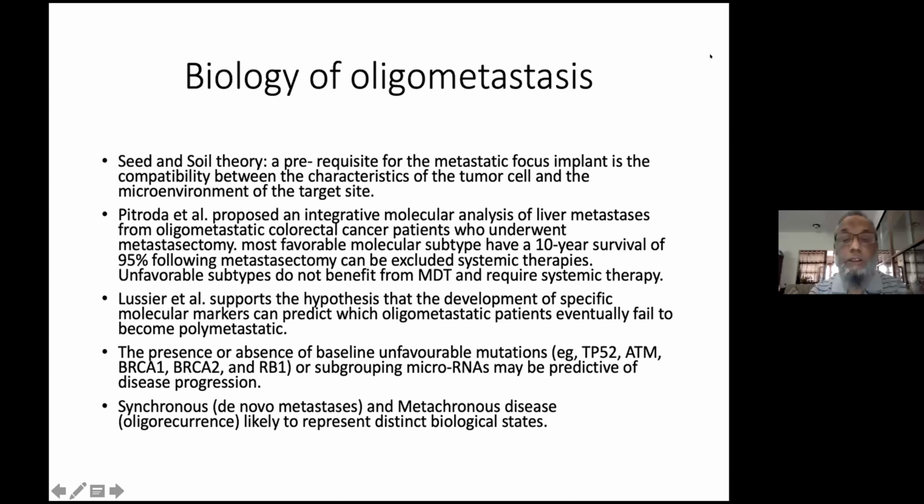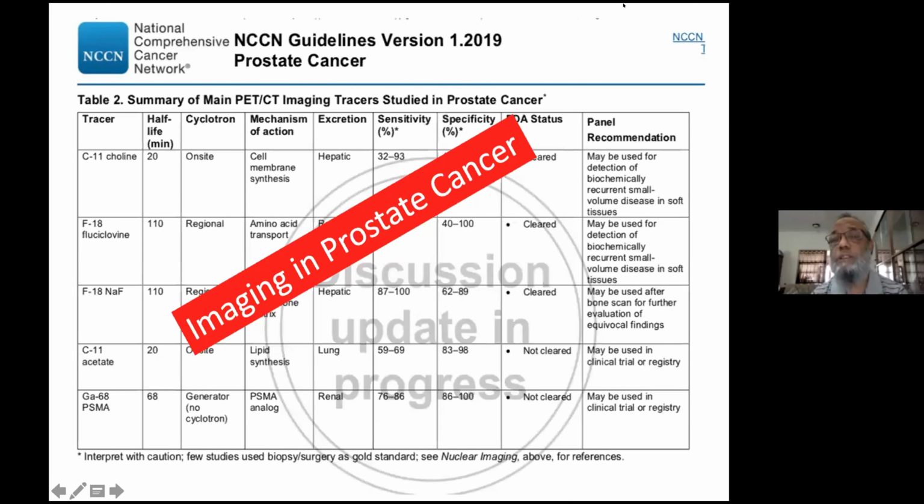And Lugier et al. support the hypothesis that development of a specific molecular marker can predict which oligometastatic patients eventually fail to become polymetastatic. And now TP53, ATM, BRCA1, 2, and RB1, all these mutations which are treated as unfavorable, or subgrouped by microRNA, may be a predictor for identifying the best group for oligometastasis. And above all, we need to understand whether it is a de novo metastasis or a metachronous, that is an oligorecurrence or not. So as we see, there is no good marker, so we need to trust the imaging.